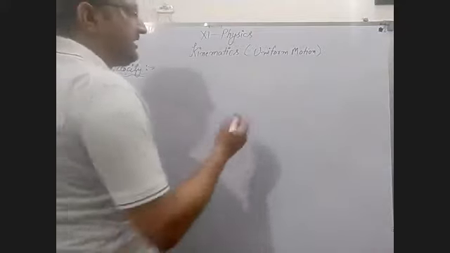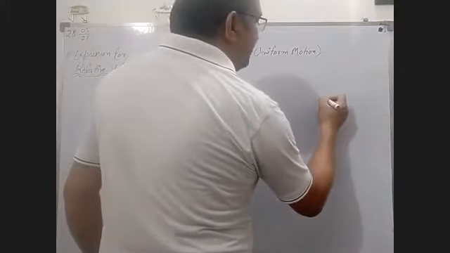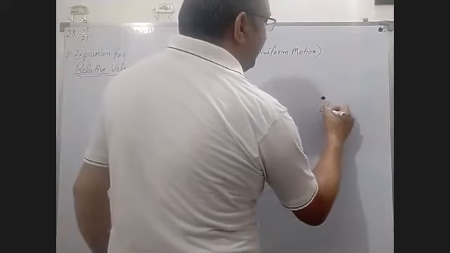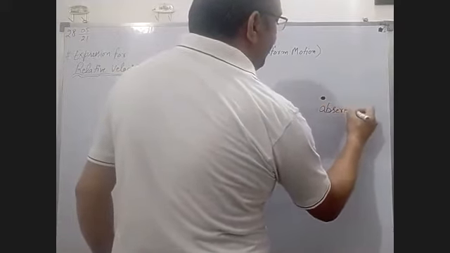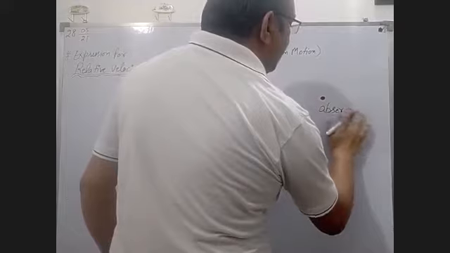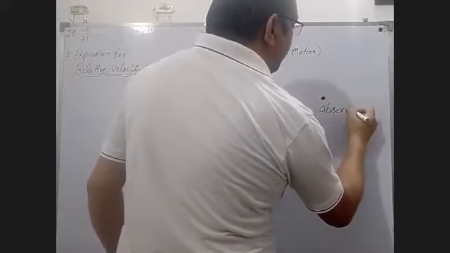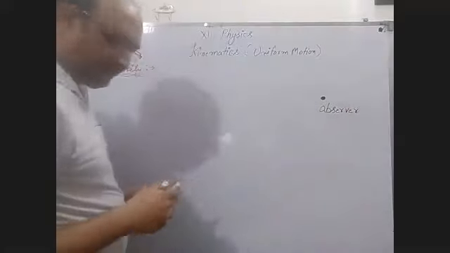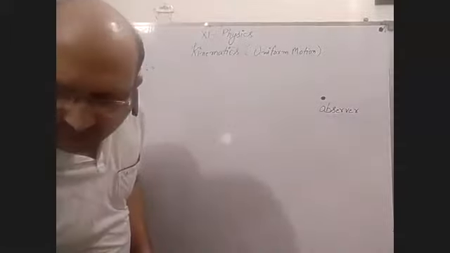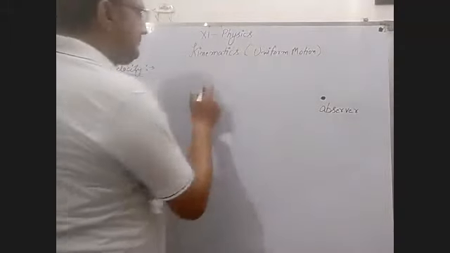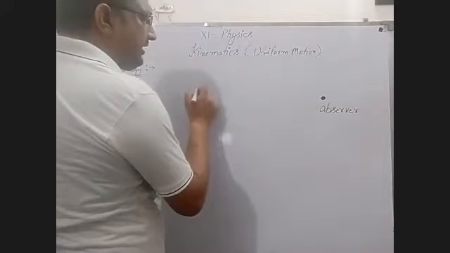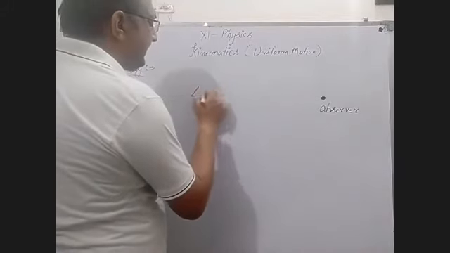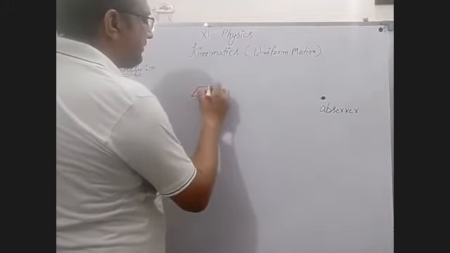Let us consider one object, an observer, and one vehicle, or you can take a car.